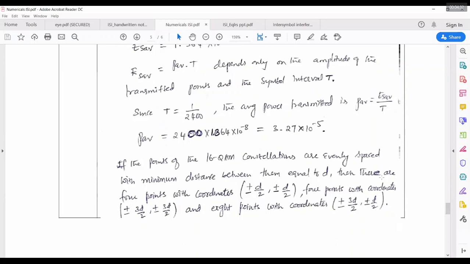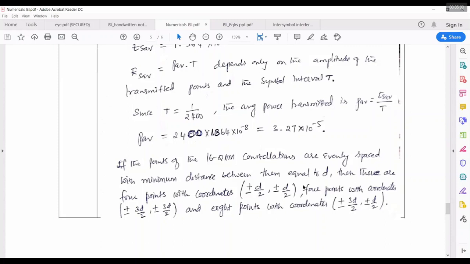The minimum distance between them is equal to D. When the minimum distance is D, there are 4 inner points with coordinates plus D by 2, plus D by 2, minus D by 2, minus D by 2. Then 4 points with coordinates plus or minus 3D by 2, plus or minus 3D by 2. And 8 more points in the outer circle, with coordinates 3D by 2, plus or minus D/2.